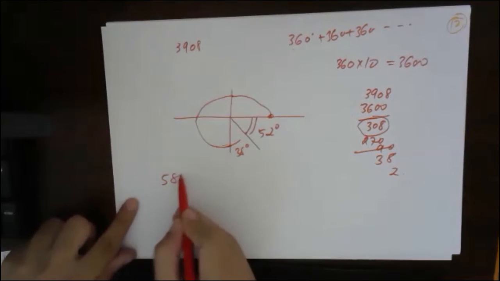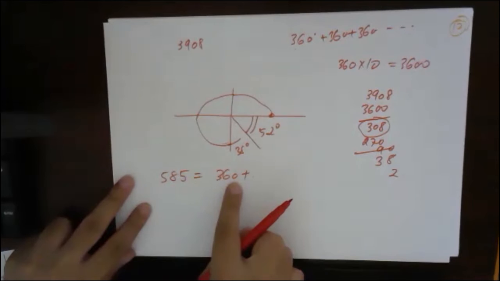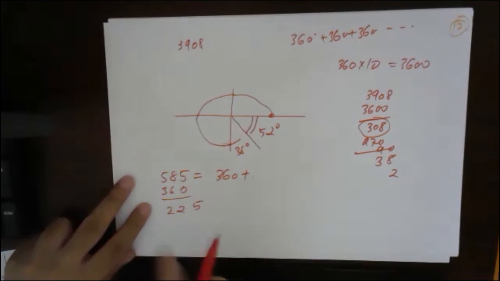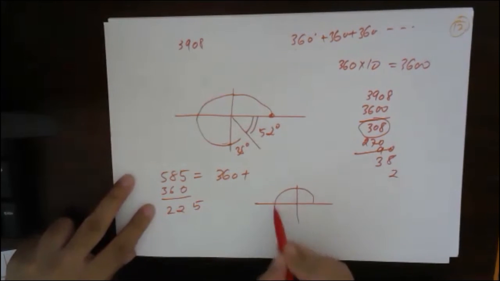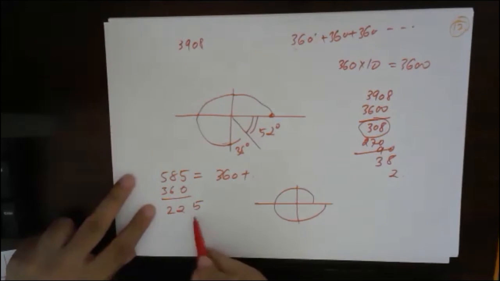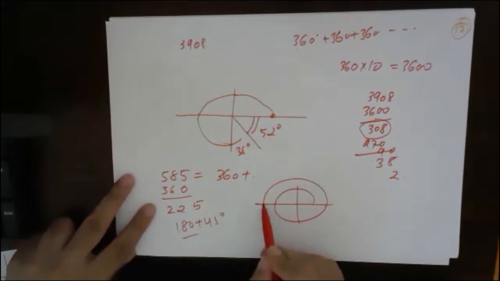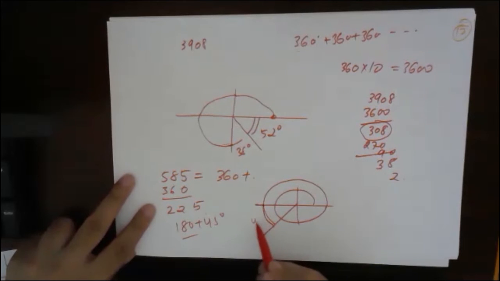585. Okay, for 585 also I will find it. 585 is 360 plus something. 585 minus 360 is 225. 360 means one complete rotation, then I have to move 225. 225 is 180 plus 45. So that means here 180 and plus 45. So this angle is 45 degrees, right?